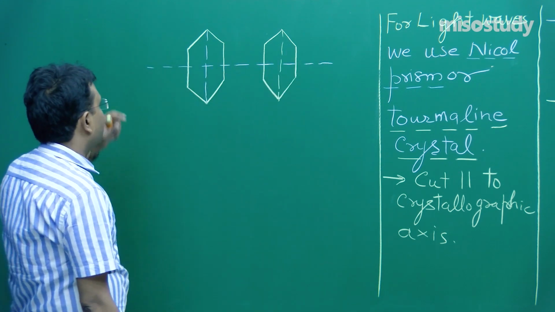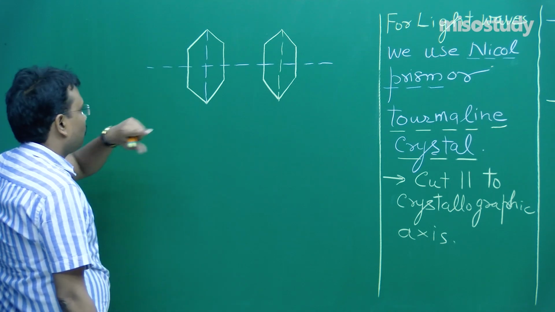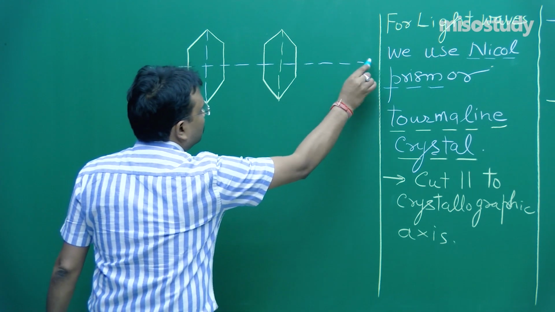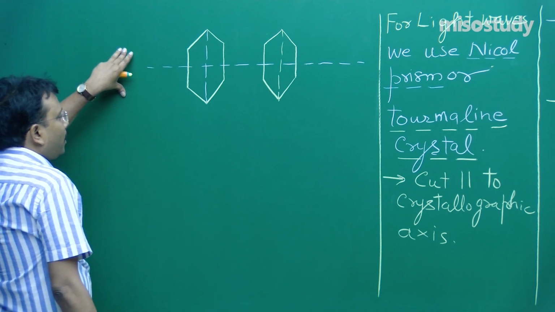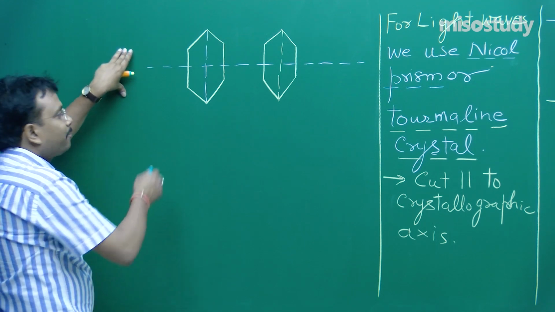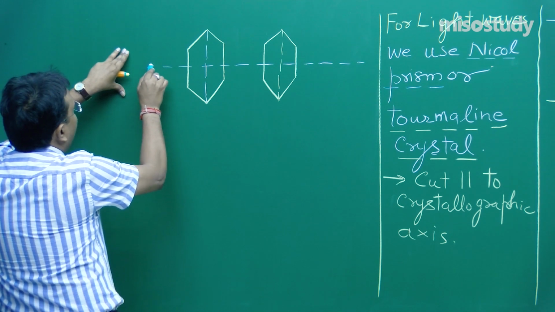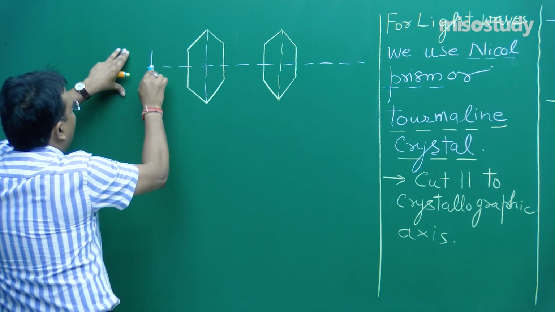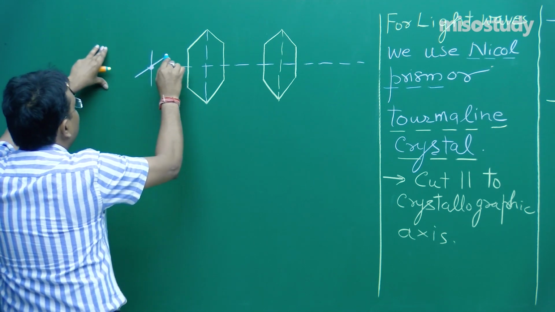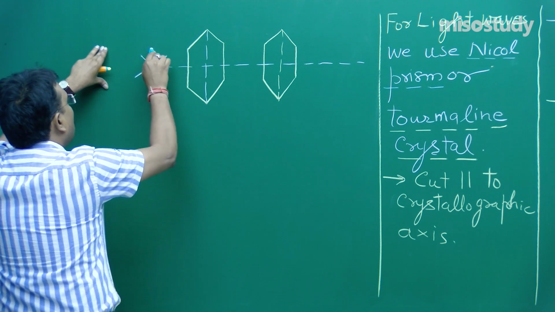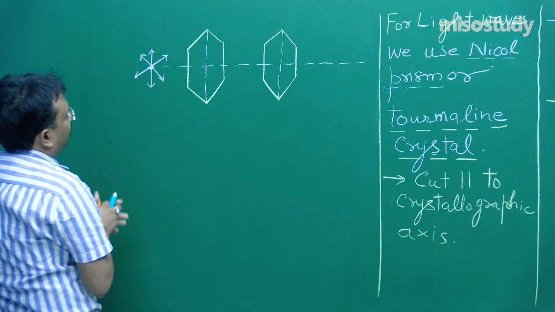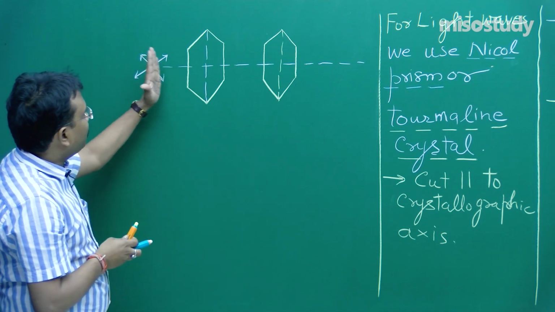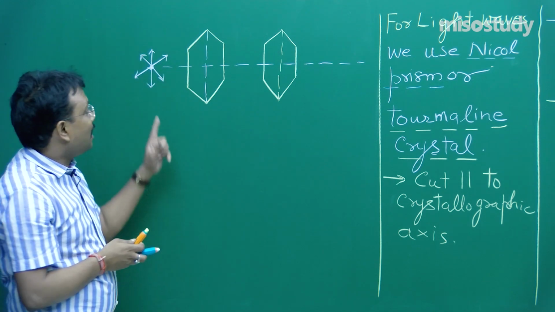Now, just take a look over here, the same thing this crystal is doing as this cardboard experiment is showing you. Over here, one thing you should remember that at this point, let us say unpolarized light is entering, all possible directions of oscillations of electric vector. Now, moment it will pass, what will happen?